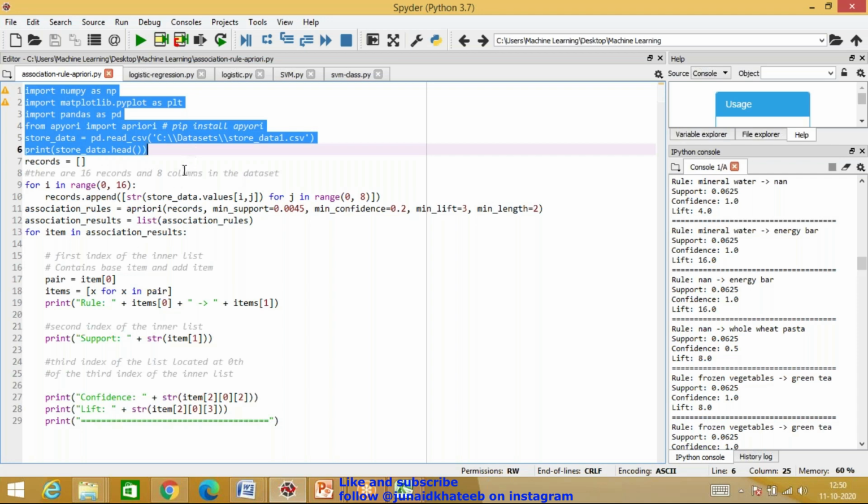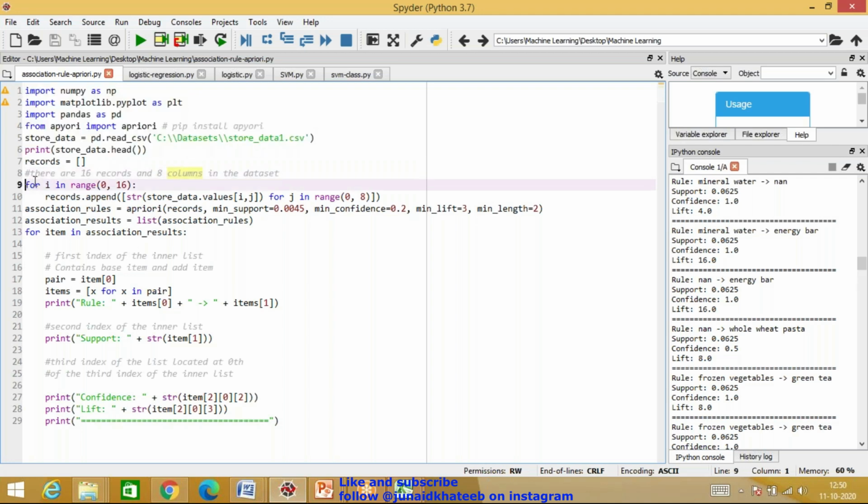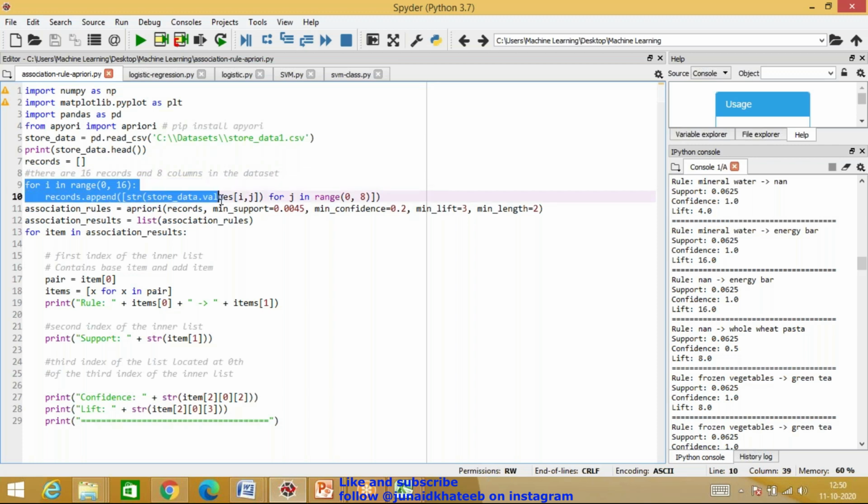possible combinations. So in the data set that I have, there are 16 rows and 8 columns, right? We've written a loop over here, which is going to get me all the combinations, and all these values will get added to this list called records. Actually there will be just too many values in this record. So over here, you can get all possible combinations in this list called records.